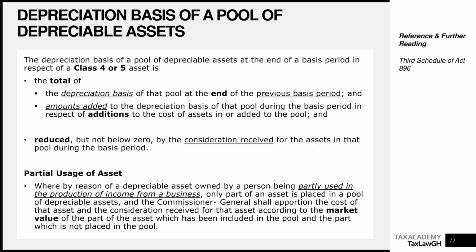What we are saying here is that because you are using parts for business and parts for personal purposes, we will use the market value of the car to apportion the consideration such that you are selling for $120,000. We understand. But let's look at the value of the portion you are using in the business and the market value of the portion you are not using for the business, and use that to prorate the $120,000 consideration. So in the end, it is the market value portion of the portion that is used in the business that will be deducted as consideration received from the pool, or the Class 2 pool in this particular example. Remember, market value is used to do the apportionment where there is part usage in the business and part usage for personal purposes.